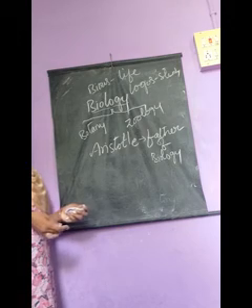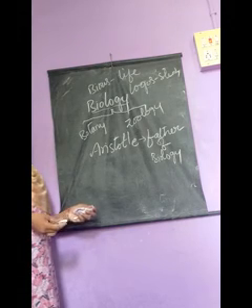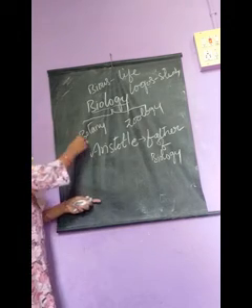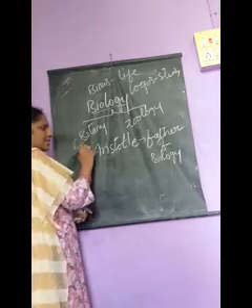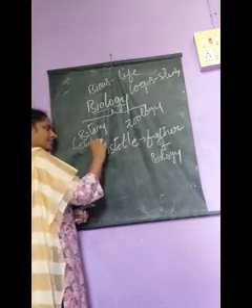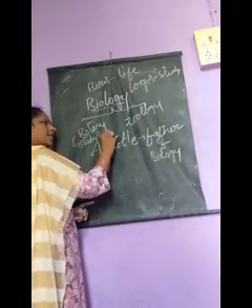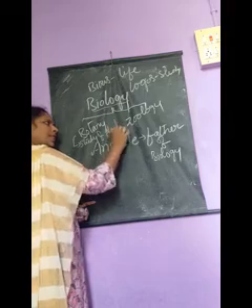Next, what is botany? Botany means study of plants. And what is zoology?